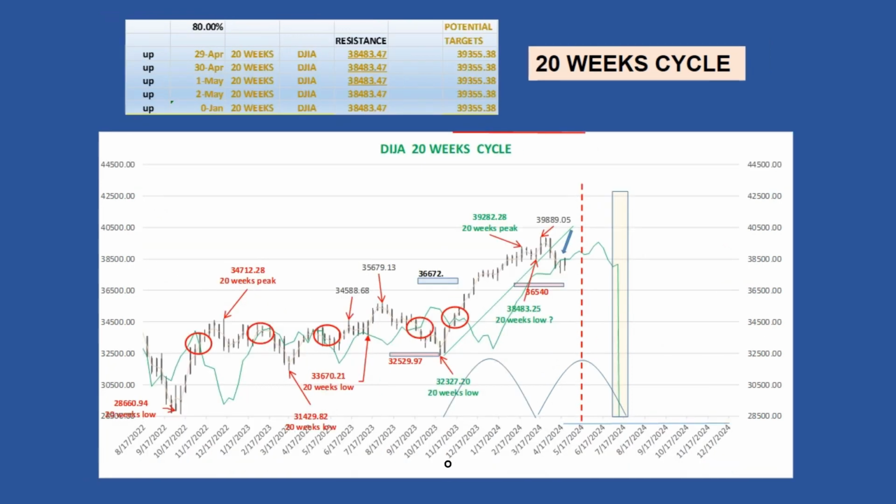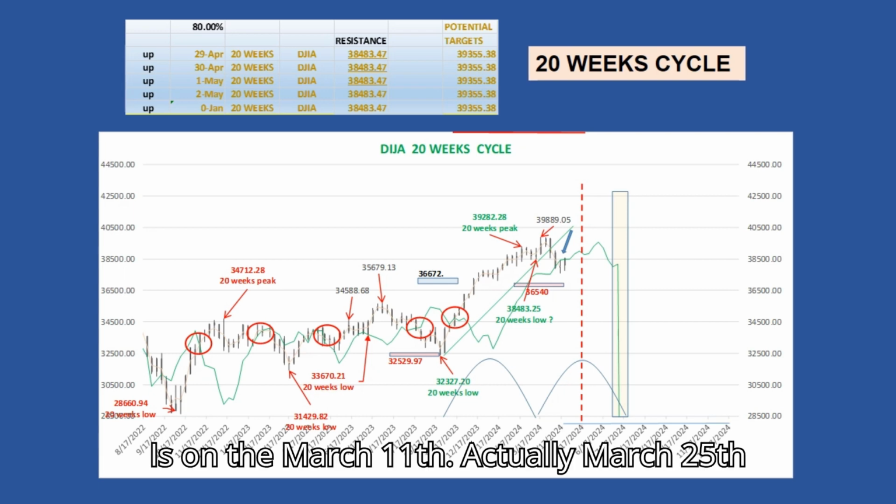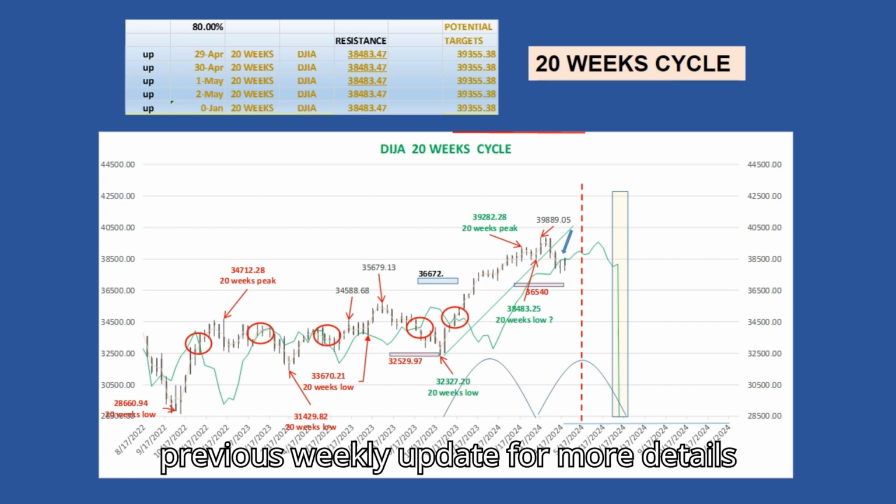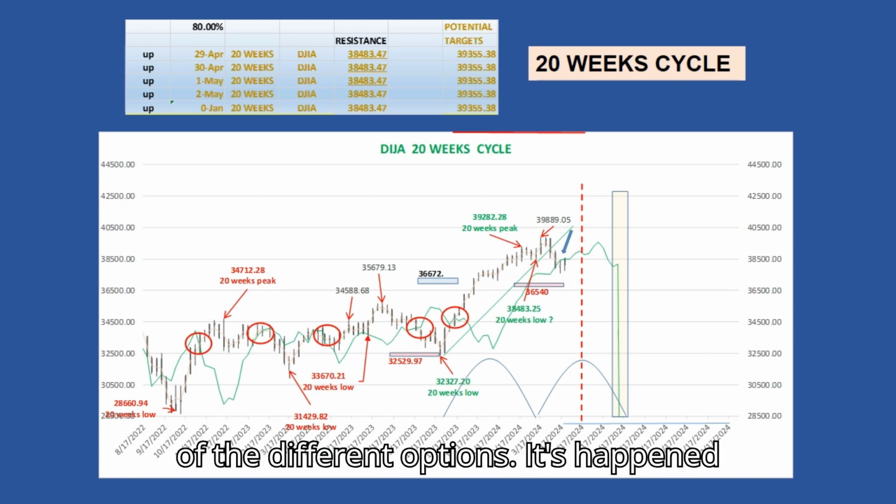Let's see the 20-week cycle. Since the Dow Jones Industrial Average crossed below its cycle line on the week of April 15th, we can consider it the best option to place the previous 20-week cycle low on March 11th, actually March 25th will be more precise. See my previous weekly update for more details of the different options.